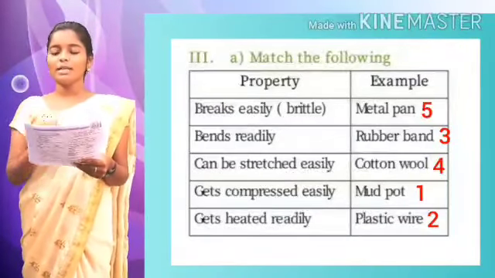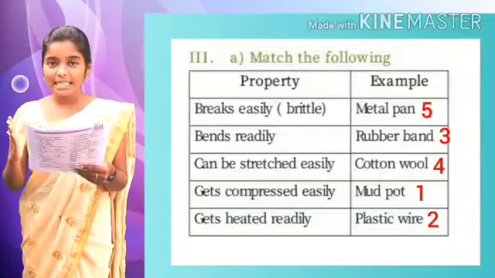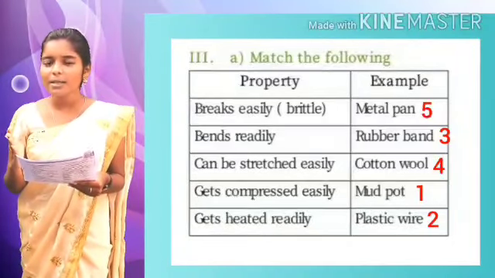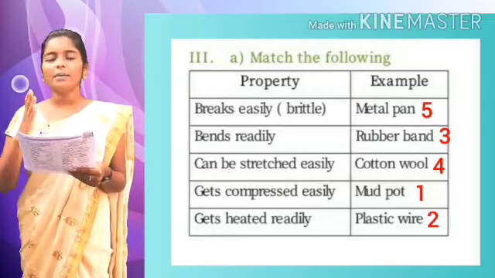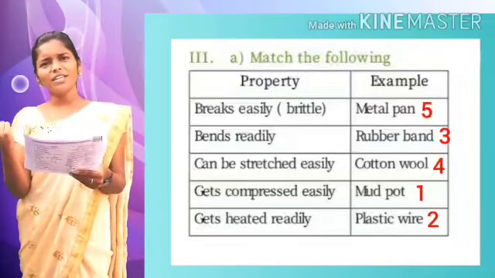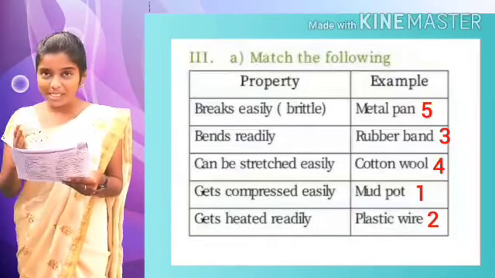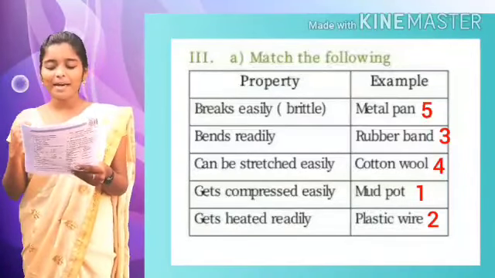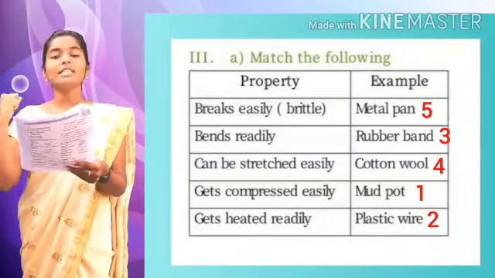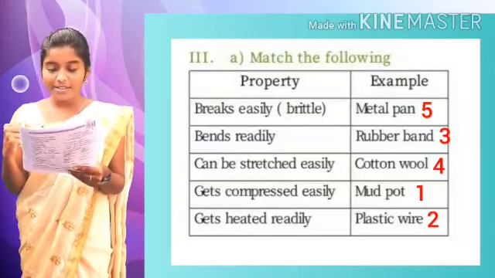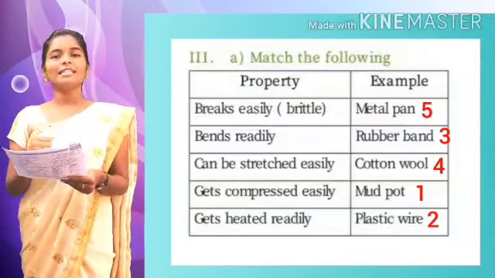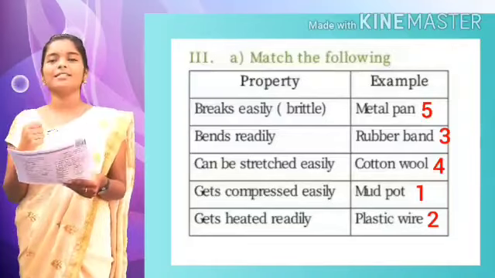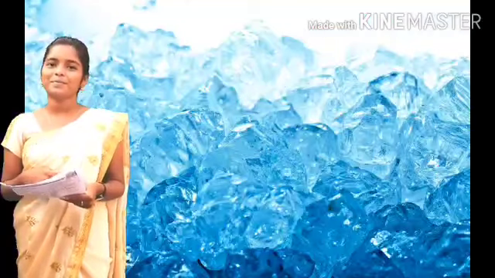Okay children, so come on, answer. Breaks easily. What is the answer? Mud pot. Bends readily. Which one? Plastic wire. Can be stretched easily. Rubber band. Gets compressed easily. Which one? The answer is cotton wool. Gets heated readily. The answer is metal pan.